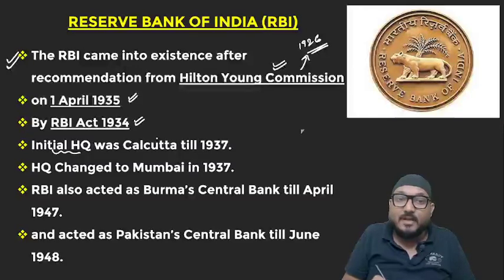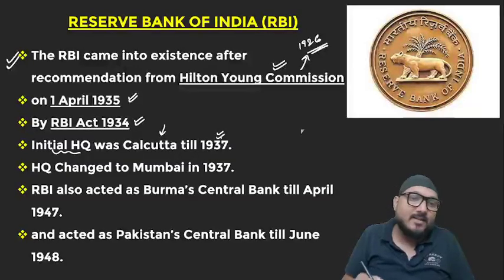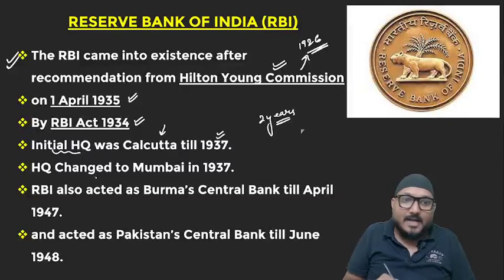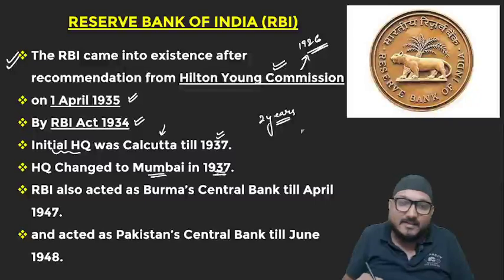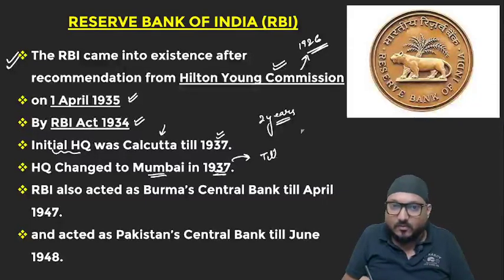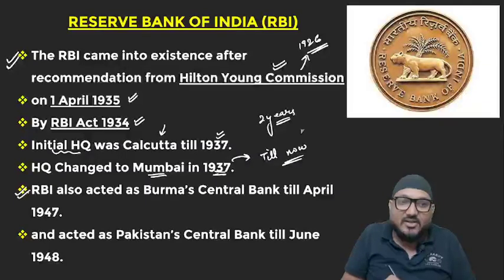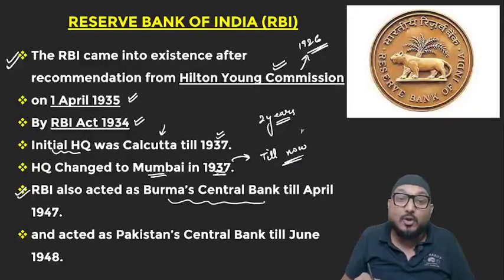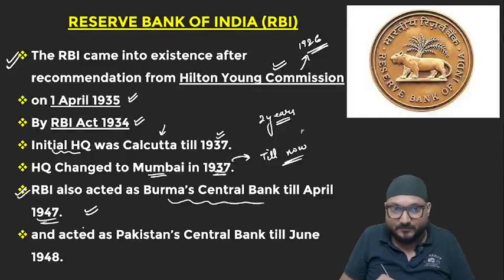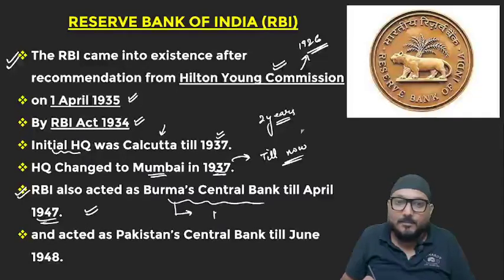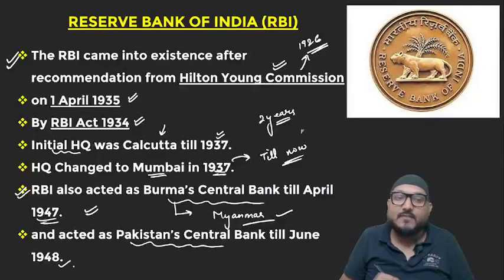Initial headquarter of RBI was what? Calcutta till 1937. Established in 1935, means for 2 years it was Calcutta. And then headquarter was changed to Mumbai in 1937, and from that date till now it is there in Mumbai only. Alright. RBI initially acted as Burma's central bank also till April 1947. Remember this. Burma, now called Myanmar. And it also acted as Pakistan central bank till June 1948. So I think all these things are clear to all of you.